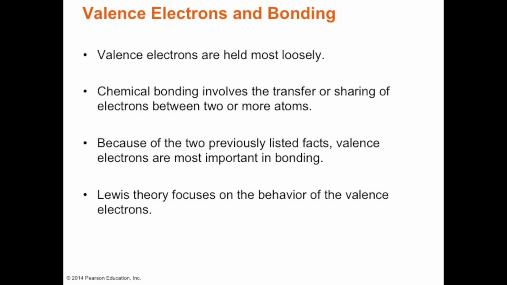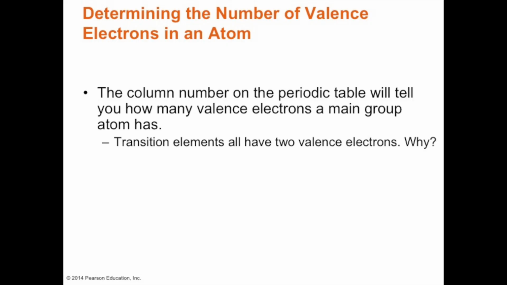Lewis theory focuses on the behavior of the valence electrons. So we want to talk about Lewis theory of bonding. First we want to determine the number of valence electrons in an atom. The column number in the periodic table will tell us how many valence electrons a main group atom has.